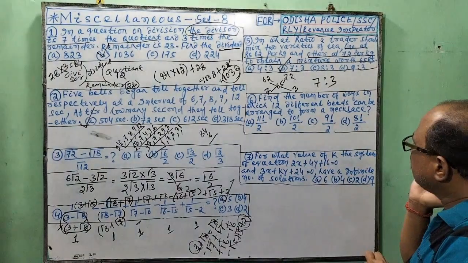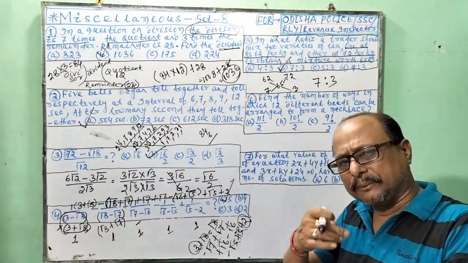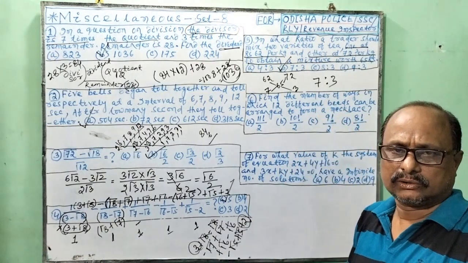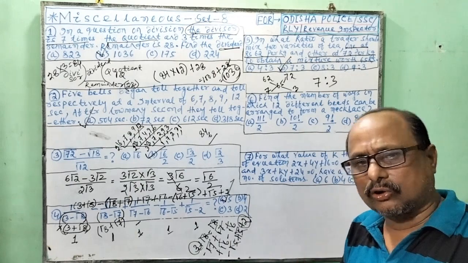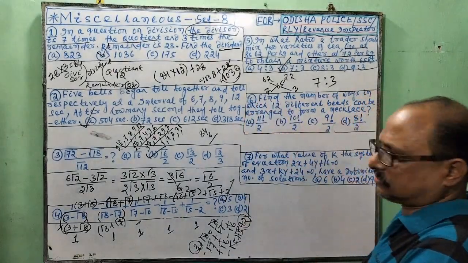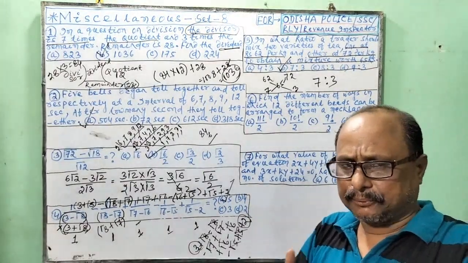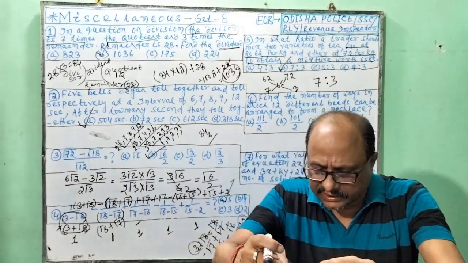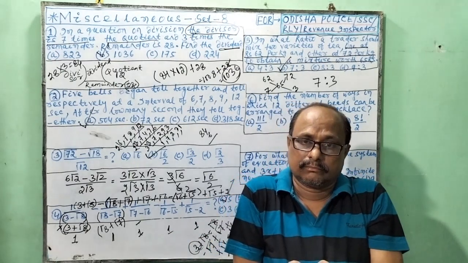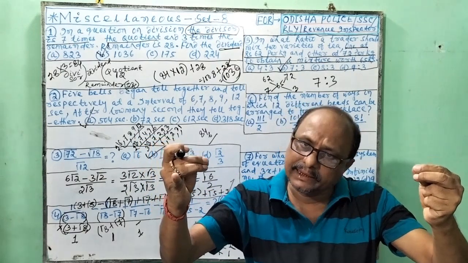The question has not given whether the beads are clockwise or anti-clockwise. The question is silent about this. So remember, if the beads are in round shape, it is n-1 factorial. If beads are straight, it is n factorial.